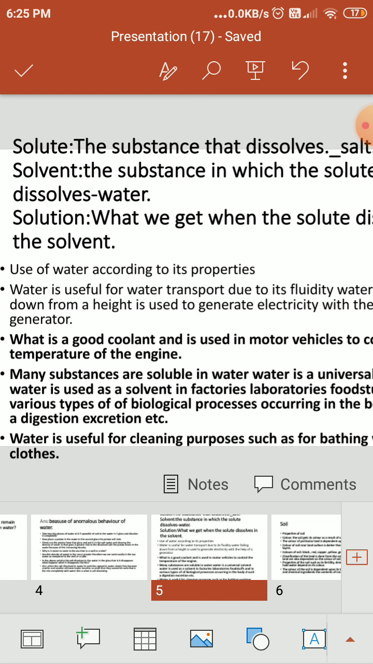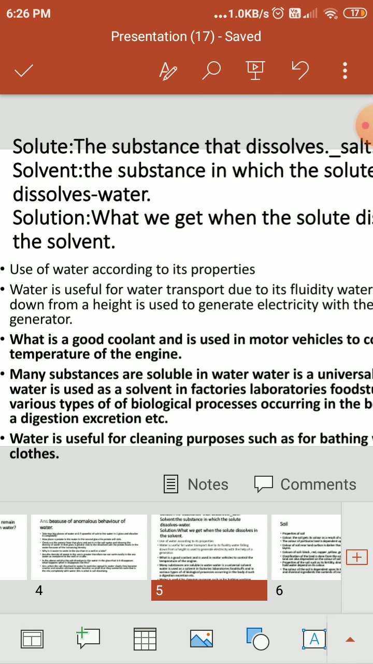Now the third point is that many substances are soluble in water. बहुत ज़्यादा सब्सटेंस सोल्यूबल मतलब डिजॉल्व हो जाते हैं उसके अंदर, इसीलिए वाटर इज़ अ यूनिवर्सल सॉल्वेंट. Water is used as a solvent in factories, laboratories, foodstuffs and in various types of biological processes occurring in the body such as digestion, excretion, etc.